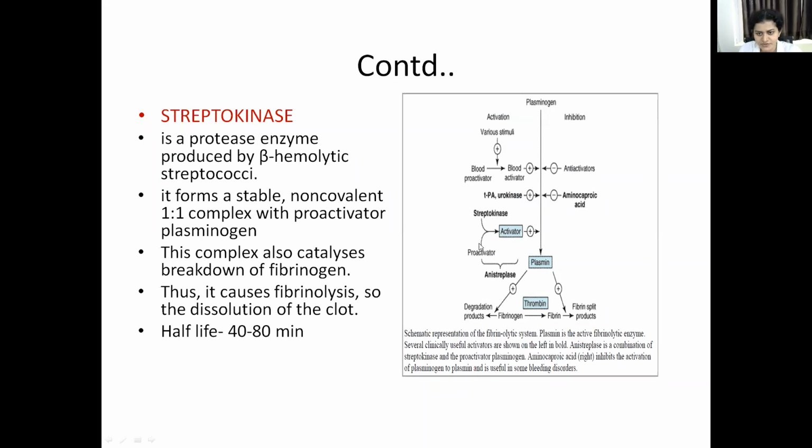This bond is non-covalent, not covalent. After forming a complex, it catalyzes the breakdown of fibrinogen. Thus, it causes fibrinolysis and dissolution of the clot.